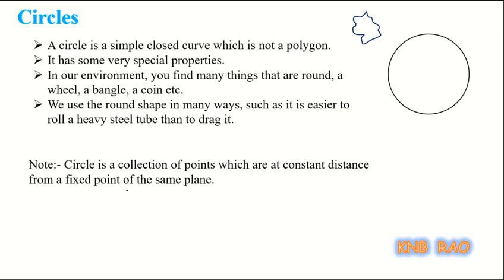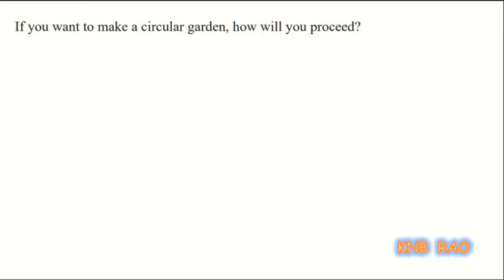This is the definition. Very important. Mathematically, this is the definition. Coming to the activity to understand this circle definition, once again I'll repeat. A circle is a collection of points which are at a constant distance from a fixed point of the same plane. We will be seeing this example.